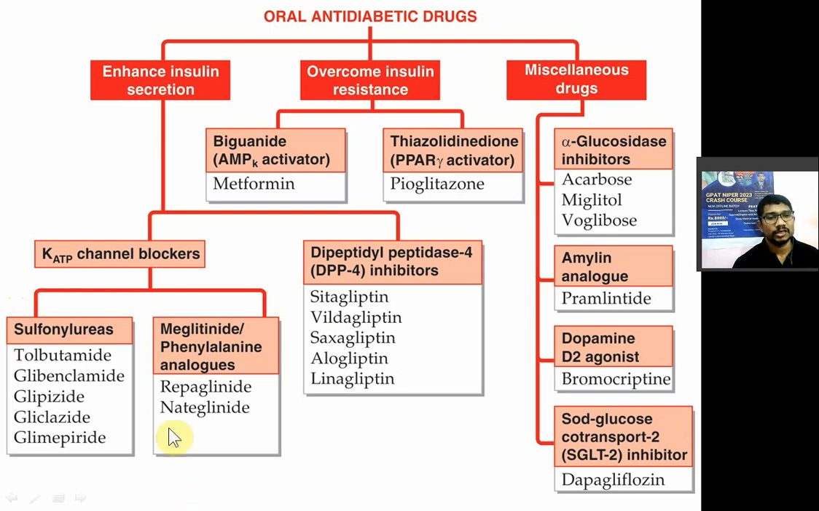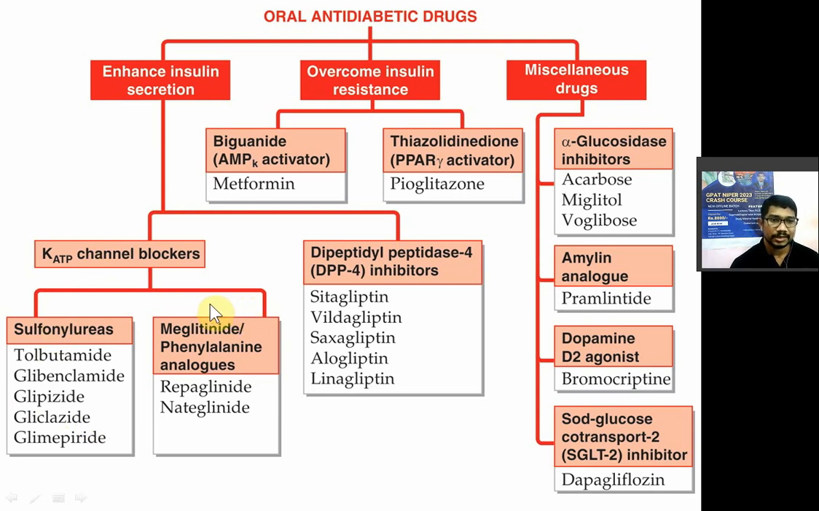So in that you have first sulfonylureas: tolbutamide, glibenclamide, glipizide, glyclazide, and glimepiride. In that you have two subclasses: first generation and second generation sulfonylureas. First generation जो है, that is tolbutamide and glibenclamide. और जो G से शुरू होते हैं, glimepiride, glyclazide and glipizide, these are the second generation sulfonylureas. They will increase the insulin secretion.